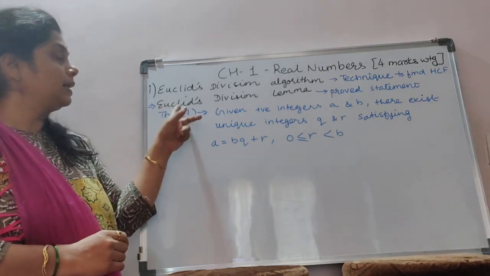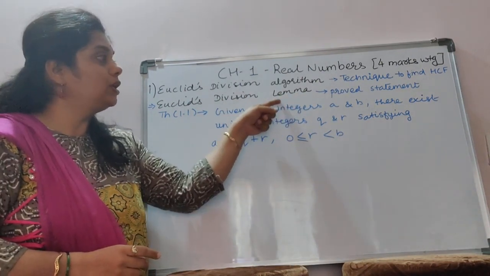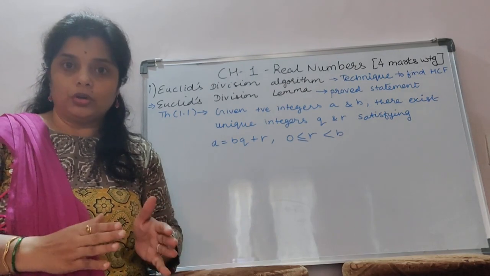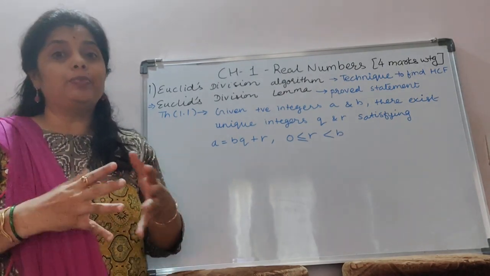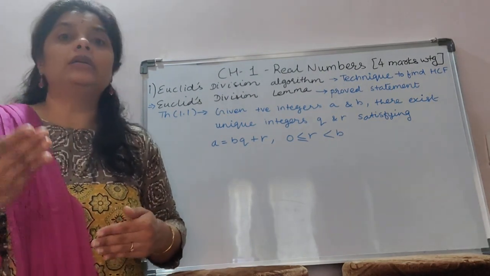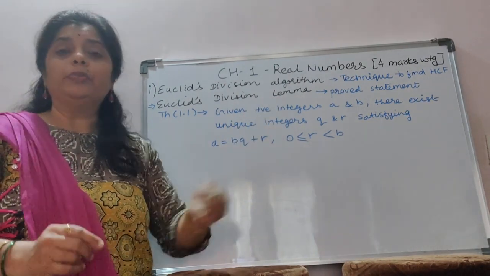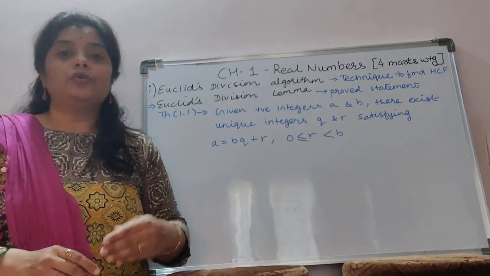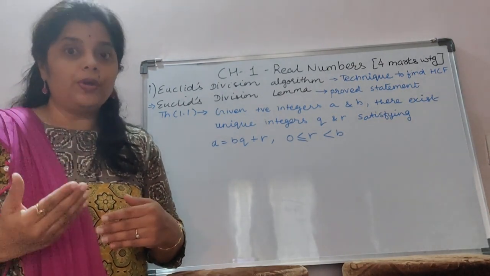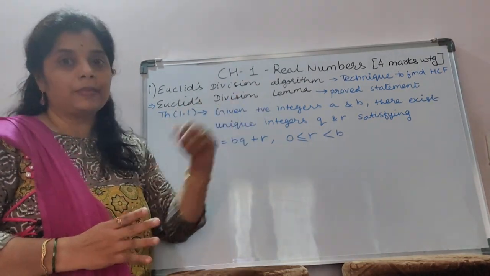Now the second thing given is Euclid's division lemma. So actually what is a lemma? A lemma is a proven statement, already proved, and that proved statement we use to prove another statement. Are you getting it? A lemma is an already proved statement which is used for proving another statement, and that is called Euclid's division lemma.